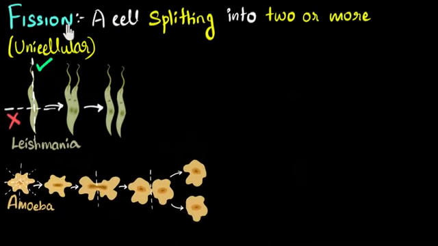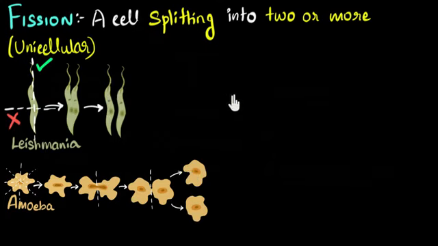So one way we can further classify fission is we can say fission that happens along any axis, or fission that can happen along a fixed axis. All right, now you can see that in these two cases, even though the fission is happening irregularly over here and in a fixed axis over here, what's common in both of them is that they are dividing into exactly 2 new offsprings.